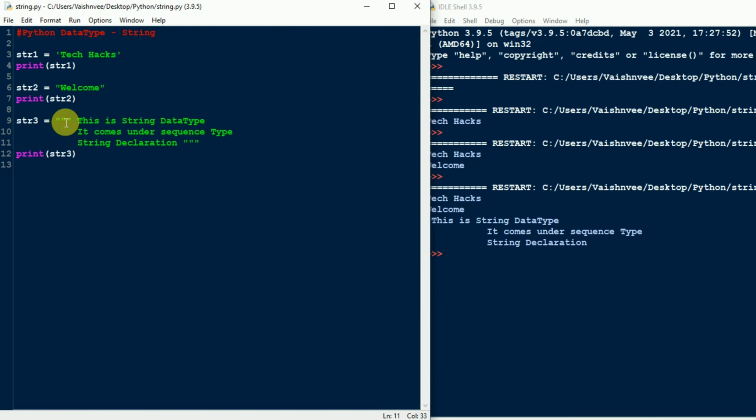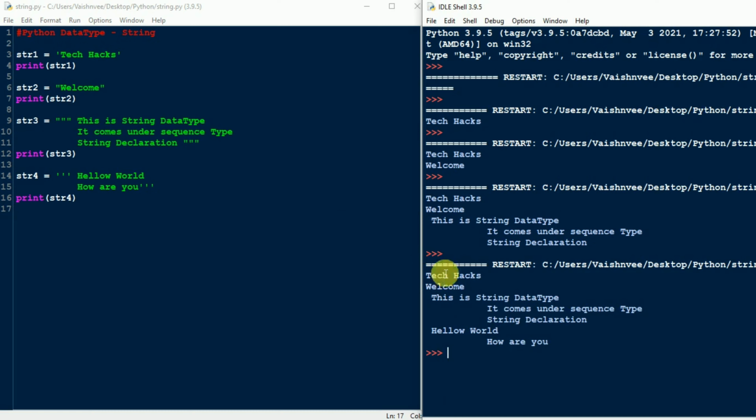In the same way, you can make use of single quotes three times. For that, the same process: I'm creating another string, and suppose I write here "hello". As you can see, whenever you have to print a paragraph, or whenever you are asked to print a paragraph in Python programming by storing it in a single variable, you can do that using triple quotes.